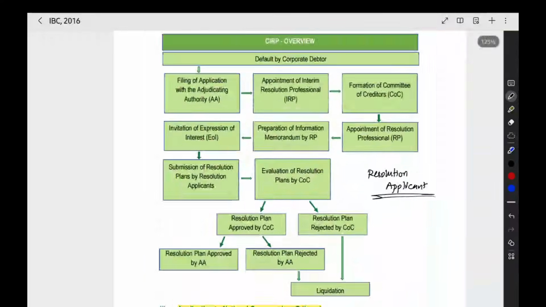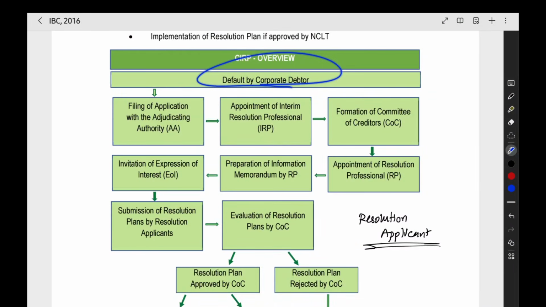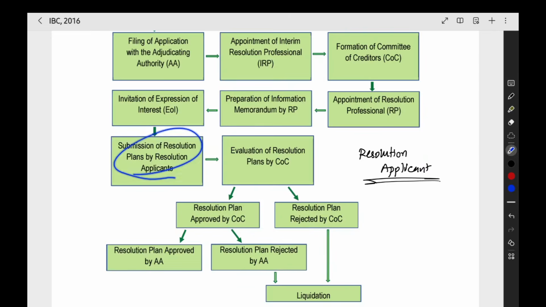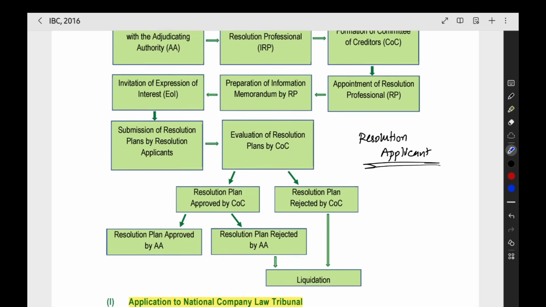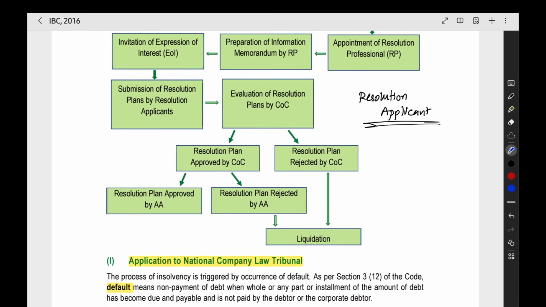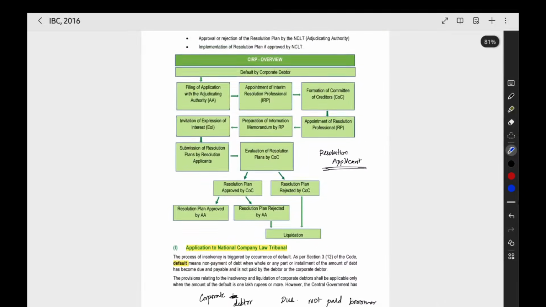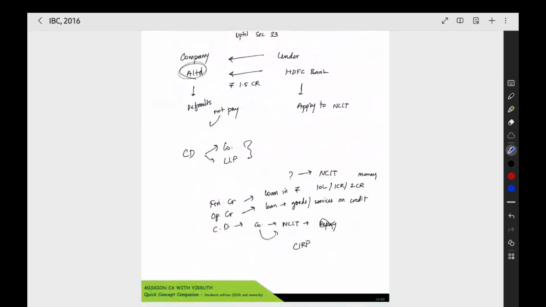In this flow chart, first the default will happen, then we will file an application with the NCLT, then the IRP will be appointed, then he will form the committee of creditors, then the permanent RP will be appointed, then the information memorandum, invitation of resolution plan, then submission of resolution plan, then it will be voted by the COC, then it will go to the NCLT. If the resolution plan did not get approved, then the company will go into liquidation. Based on this flow we saw, I did not include a lot of provisos or unnecessary points, but now I will tell you some of the points which I skipped.